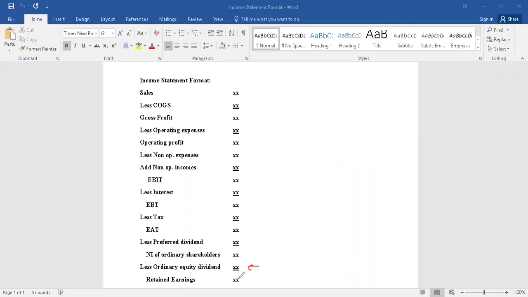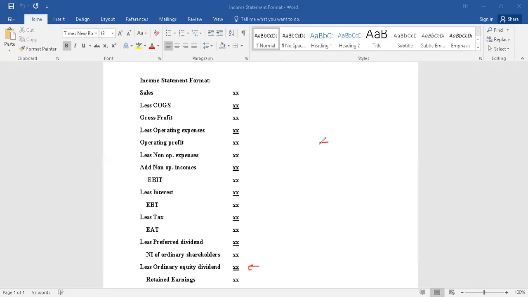By retaining these profits, this would go into additional investment. Additional investment will give additional profits. Those additional profits also belong to the ordinary equity shareholders. So when these things belong to the ordinary equity shareholders, more amount of return is available. Earnings per share is high.